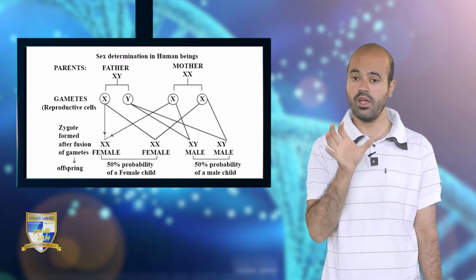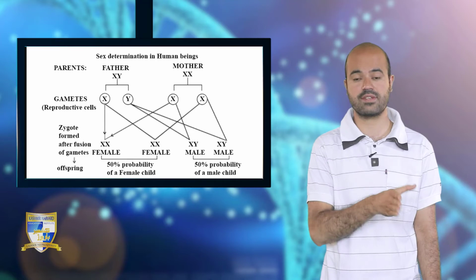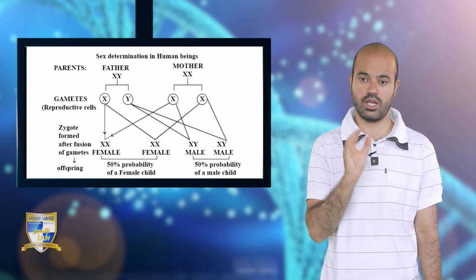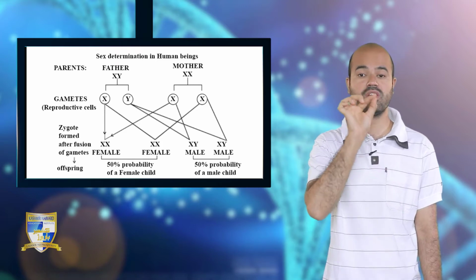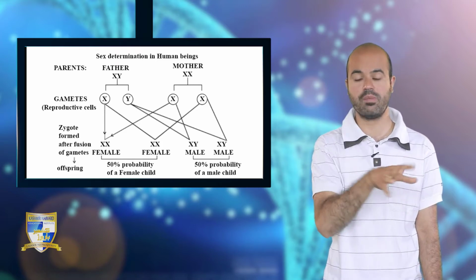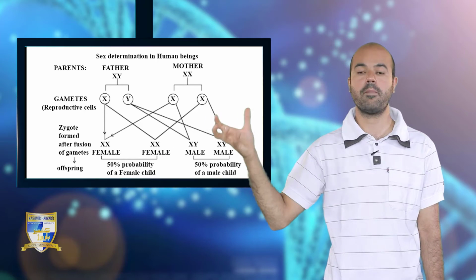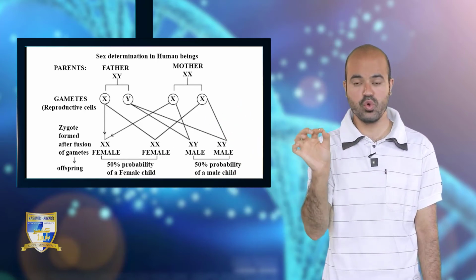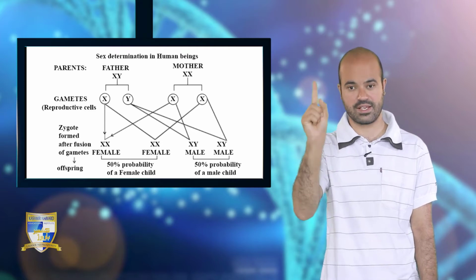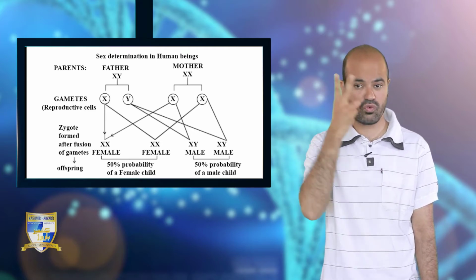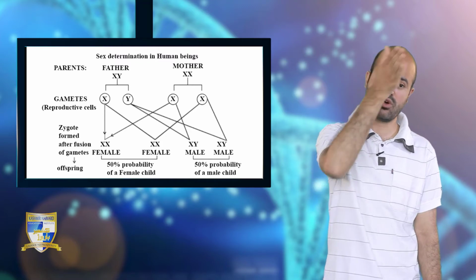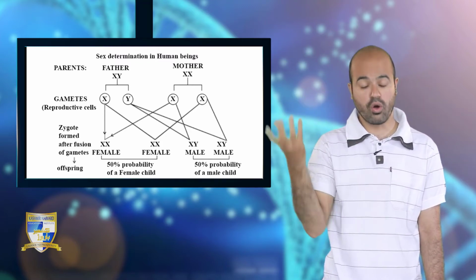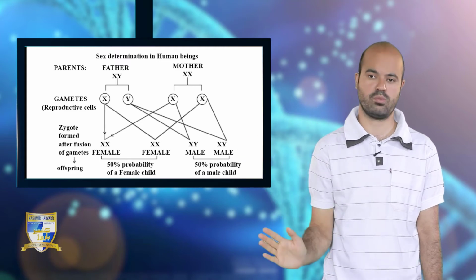There will be 23 chromosomes in the ovum as well as 23 in the sperm. In sperm, there will be 22 autosomes and 1 X or 1 Y chromosome. In the ovum, there will be 22 autosomes and 1 X chromosome.